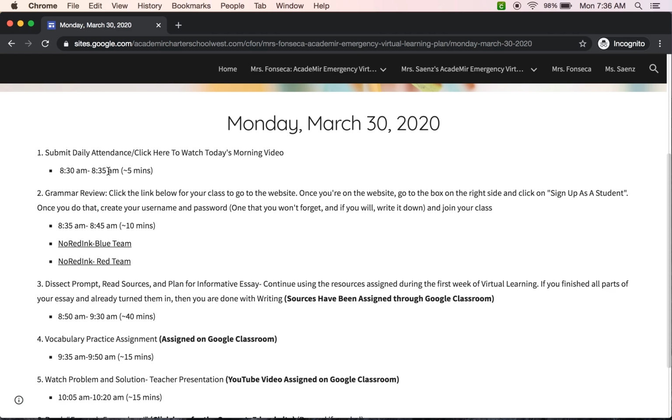I'm going to try to keep them as short as possible. Today might be the longest one. Here, it doesn't mean that you're going to start from 8:30 to 8:35. And I'll get rid of this time. But this should take you about, the little squiggle line means about, it should take you about 5 minutes. Some of you it's going to take less. Some of you it might take a little bit more time.